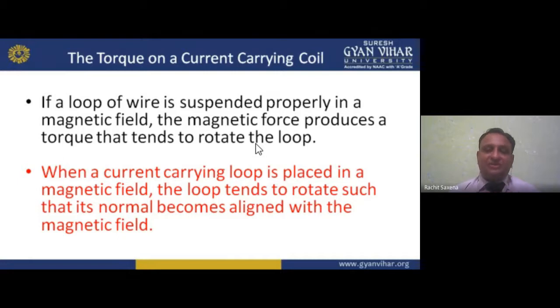So these are the considerations for the torque on a current carrying coil. Previously, I talked about the torque on a current loop. Now here, the torque on a current carrying coil. We are enhancing our understanding of how torque takes place on a current carrying coil when it rotates in such a way that its normal becomes aligned with the magnetic field.